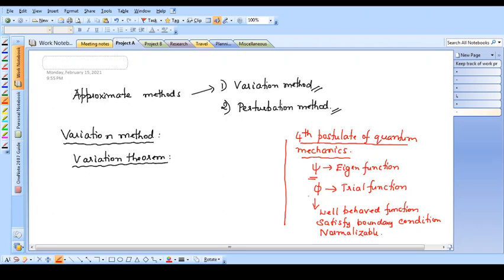Once you are using a wave function which is different from the eigenfunction, we cannot find the exact value of any quantity. What we can find is only an expectation value or average value, which is nothing but the fourth postulate of quantum mechanics. So if I am working with a wave function which is different from the eigenfunction, then at best I can calculate the average value of a physical quantity, not the exact value. So how do we find that average value or expectation value? That is given by an equation that I discussed in the fourth postulate of quantum mechanics. I will erase this and rewrite it later.